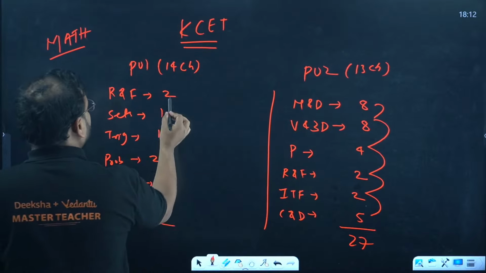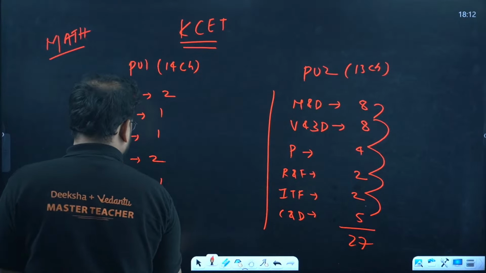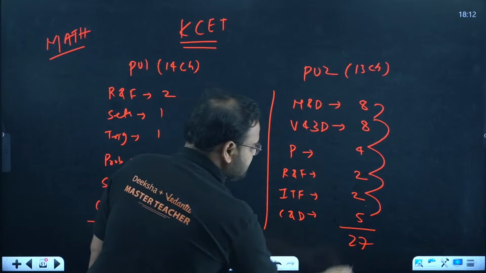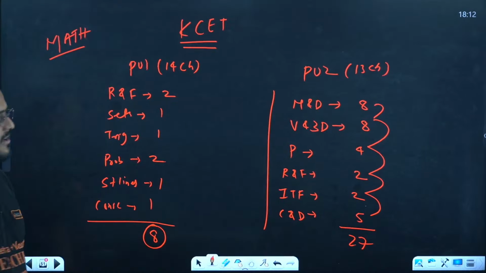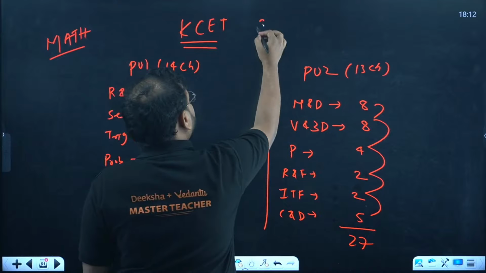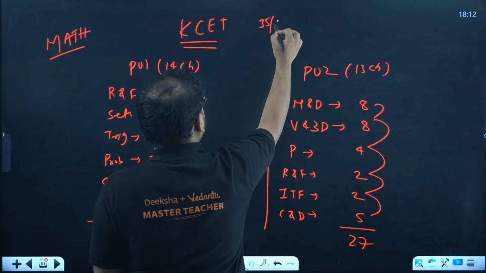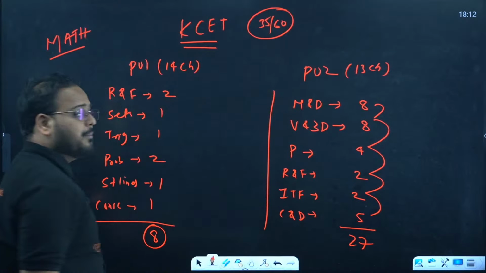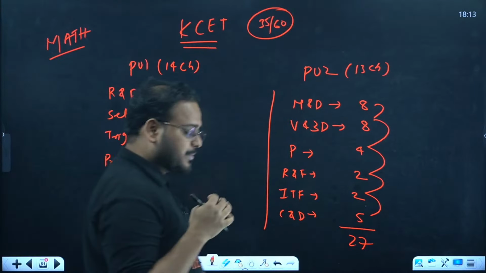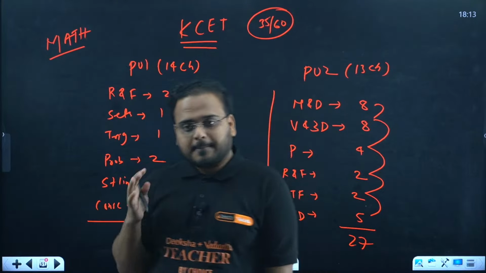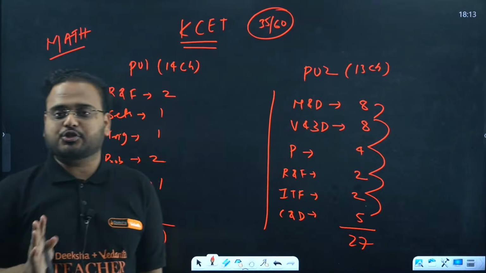That is 8 marks. 8 plus 27 is 35 marks. You're getting 35 out of 60. That's not that bad.